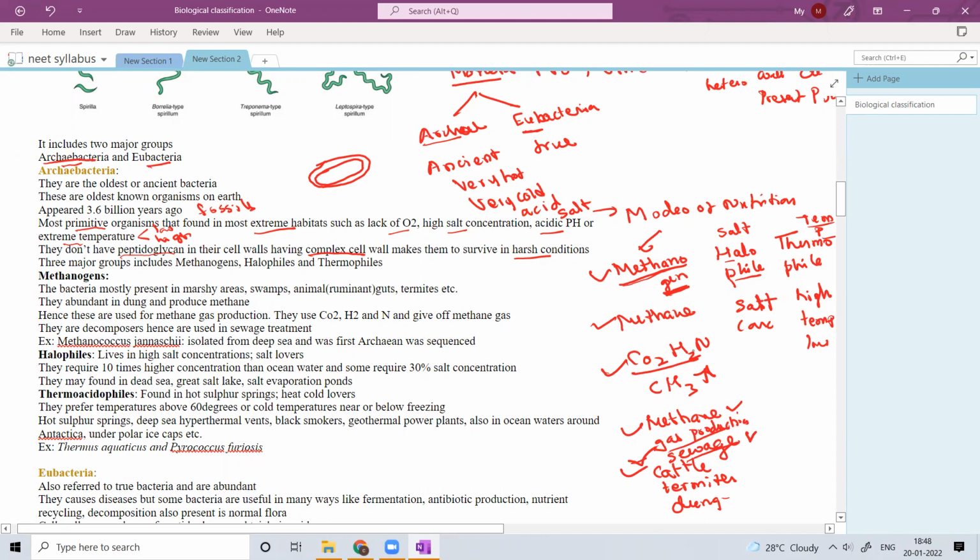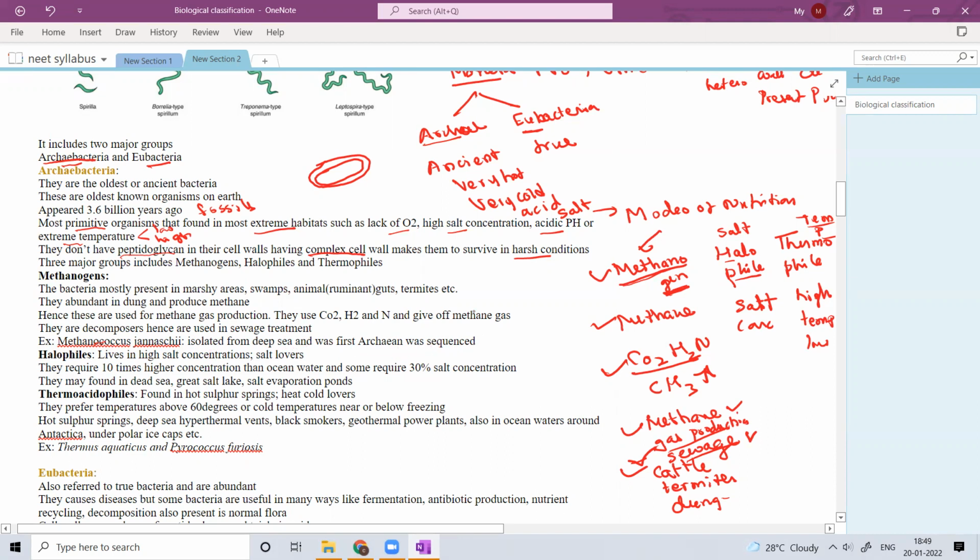So what are halophiles? Okay, first here is the example: Methanococcus jannaschii. Okay, so this is the example of methanogen, Methanococcus jannaschii. So here it is isolated from the deep sea, and it was the first archaeon that was sequenced.